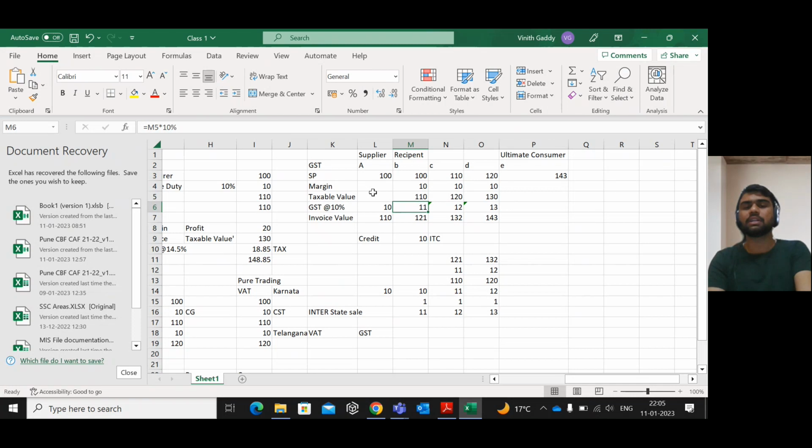Not on the tax component. Here 110, but the cost was 100, so 10 rupees will be available as credit to B, and the margin was 10 rupees. This is the margin, not tax. Please understand, this is only the margin component, not the tax component. The tax component will be credited to their input tax credit ledger, so it will not be a cost to them. So it is not included in their purchase value. Understood? It will be credited to their input tax credit ledger, and in the balance sheet you will get it as an asset.